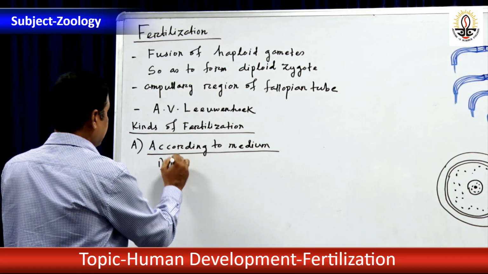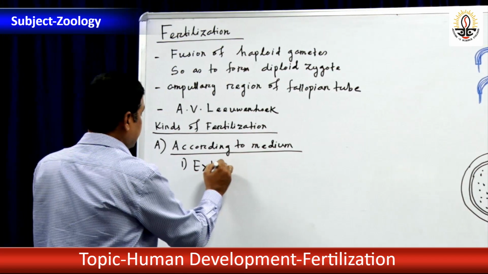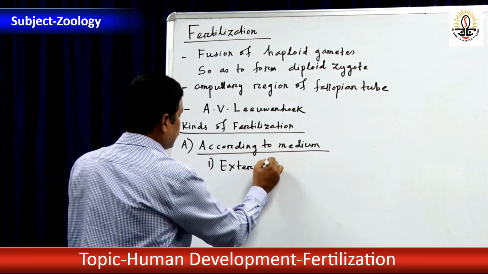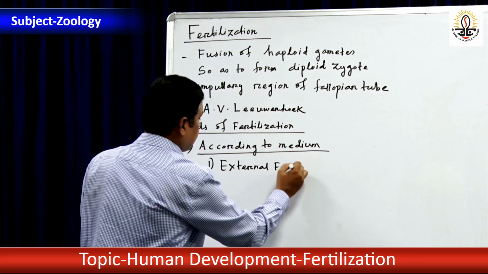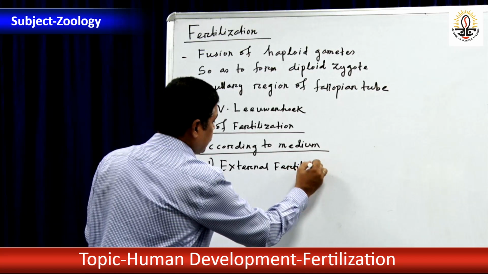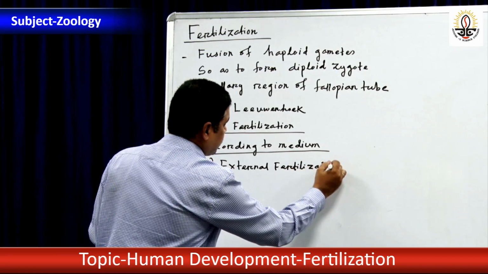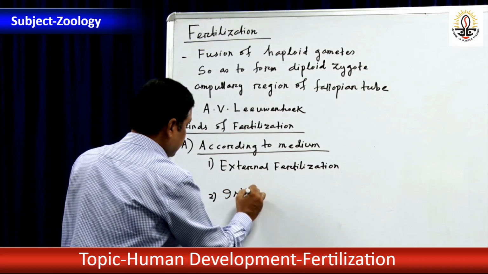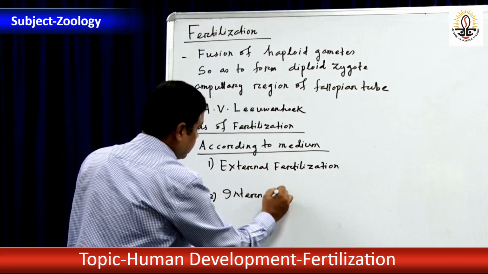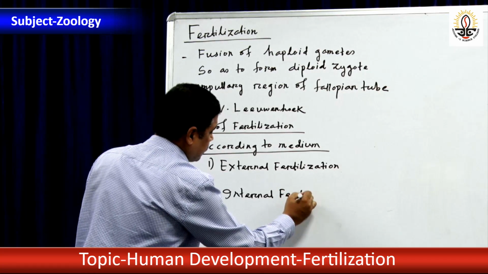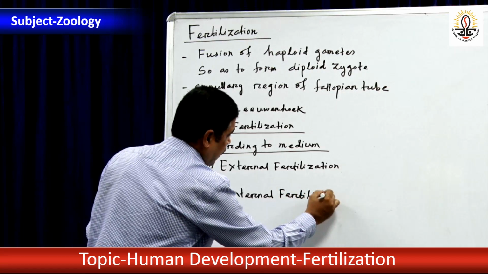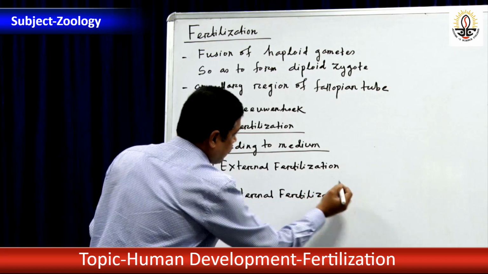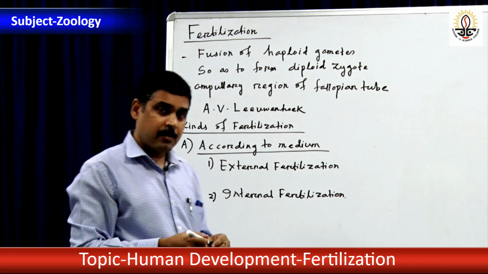According to medium, fertilization is divisible into two types, that is external fertilization and second, internal fertilization. What is external fertilization?